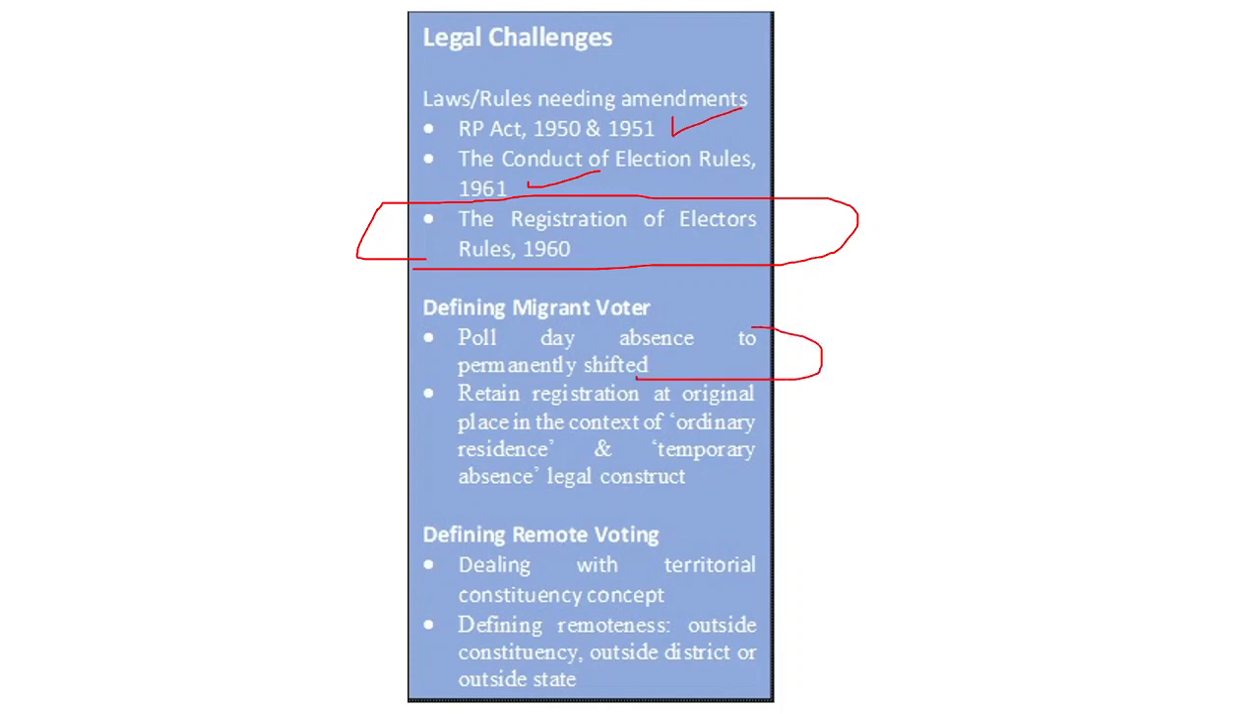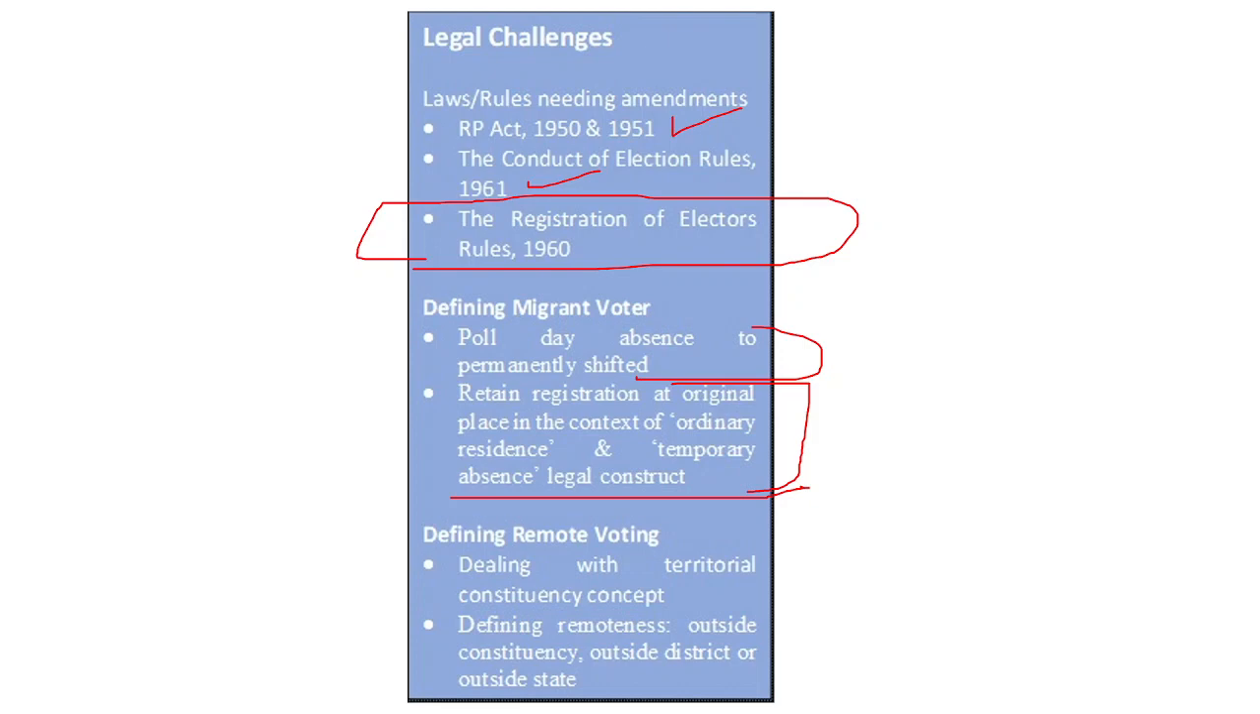You can be permanently shifted to another location, or you can be absent on that particular poll day. You are not present there. Now that determination of the definition of migrant worker becomes a challenge. And apart from it, how will you retain registration at the original place in the context of ordinary residence and a temporary absence in the legal construct? It is also a big problem, right?